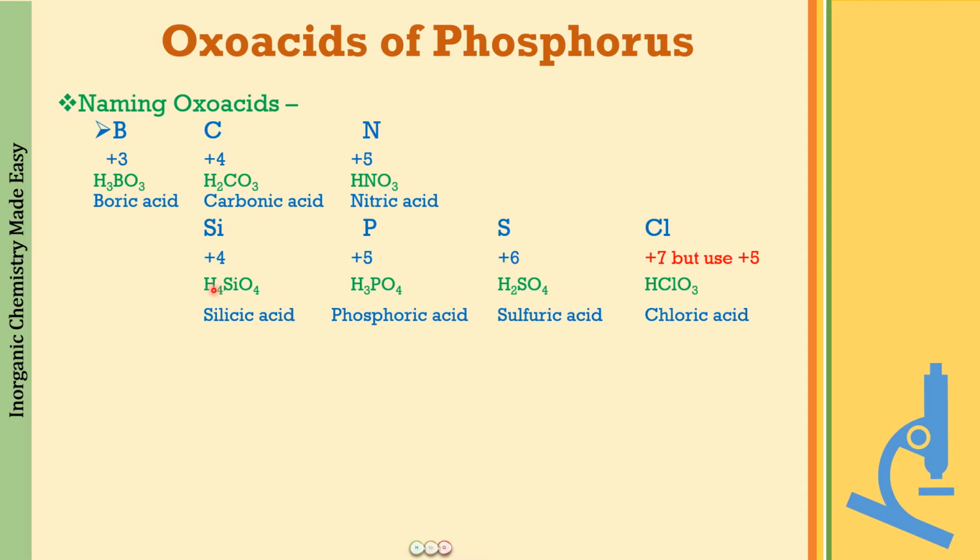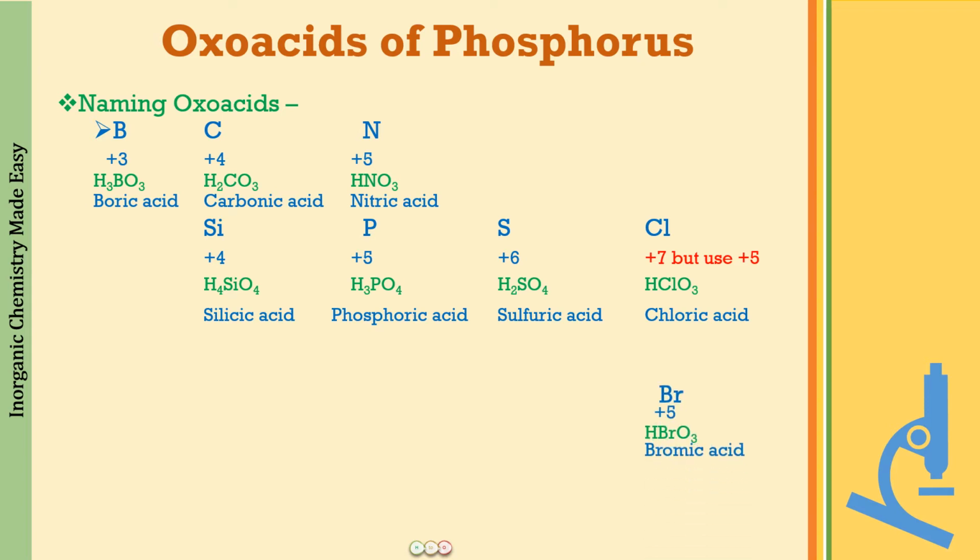In the rest of these three, you will see that these elements are in their highest oxidation state. Now, which of these formulas do you know from your junior classes? Definitely H2SO4, you all remember. So similar to the first three elements, use the same principle here also in remembering the ic acids. H2SO4, increase one hydrogen, you will get H3PO4. Increase one more hydrogen, you will get silicic acid. And if you decrease one hydrogen, you will get HClO4. But you have to remember that this is not going to be HClO4, it is going to be HClO3.